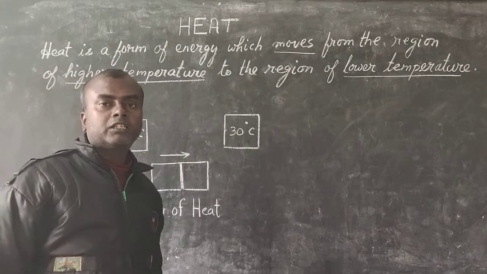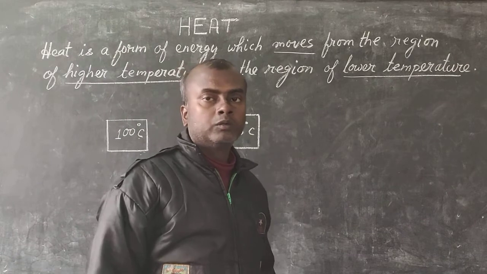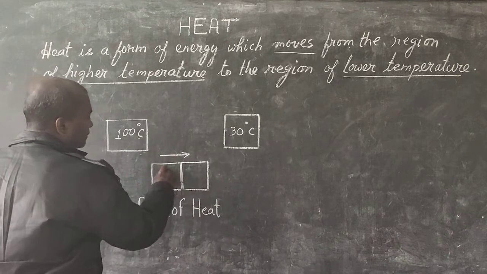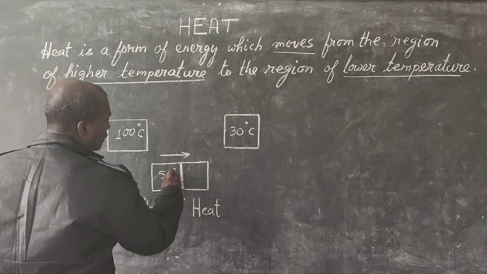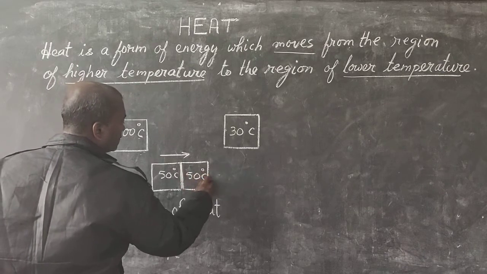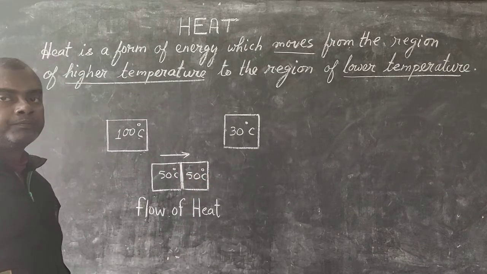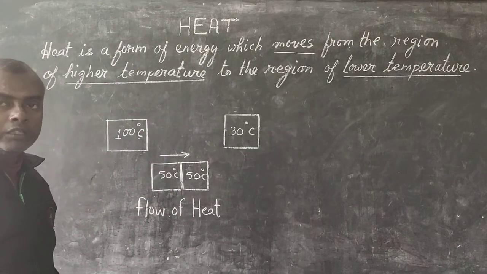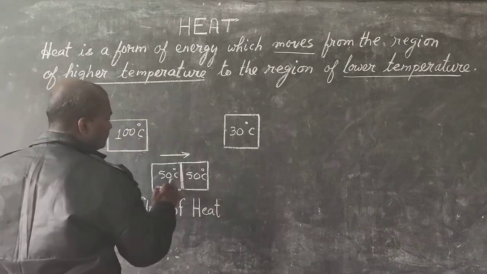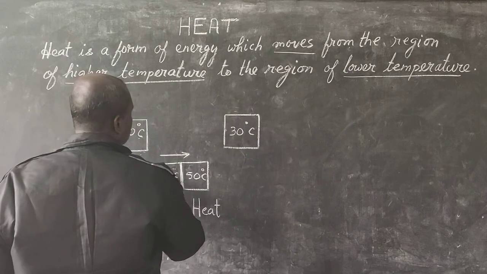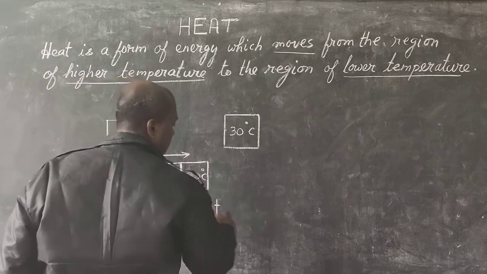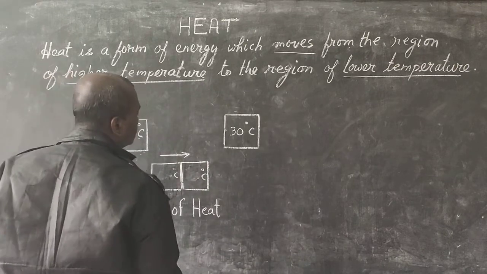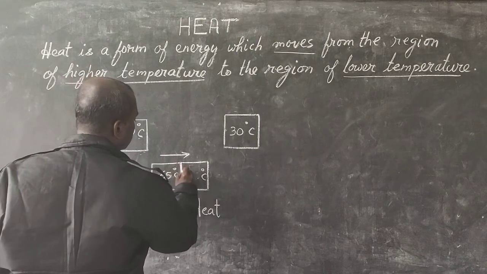And how long will this transfer take place? Forever? No. Considering that no heat is lost in the surrounding, we will imagine that both of them will assume the same temperature. Then only the flow of heat will stop. Assuming that no heat is given out to the surrounding, only between them the heat is exchanged. So how long will the transfer take place? Till both of them, it's not 50. Sorry, it's not 50. 100 plus 30 is 130. Half of 130 is 65. Till both of them assume 65 degrees Celsius.